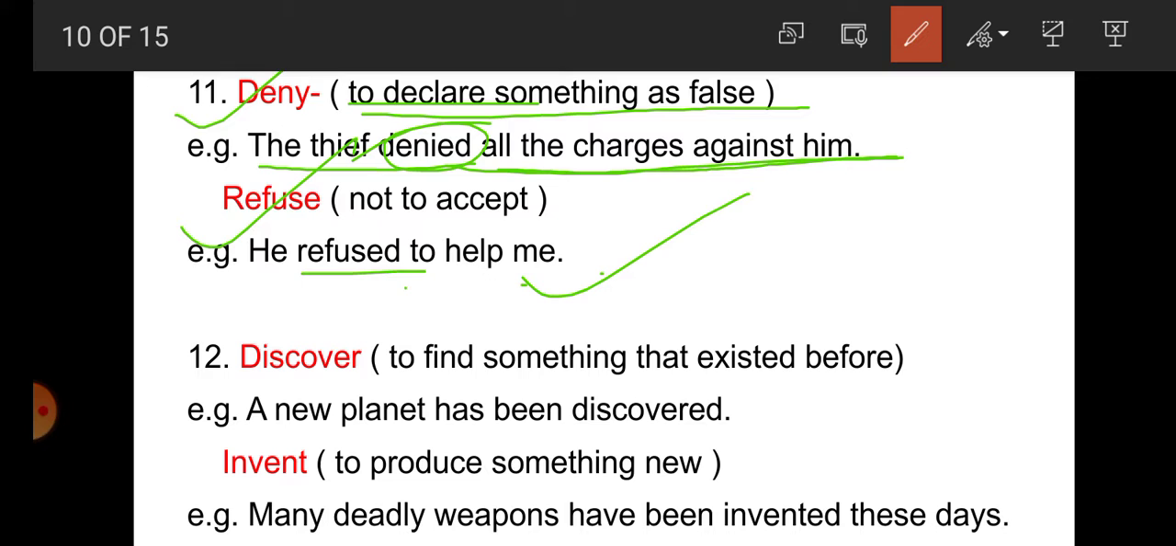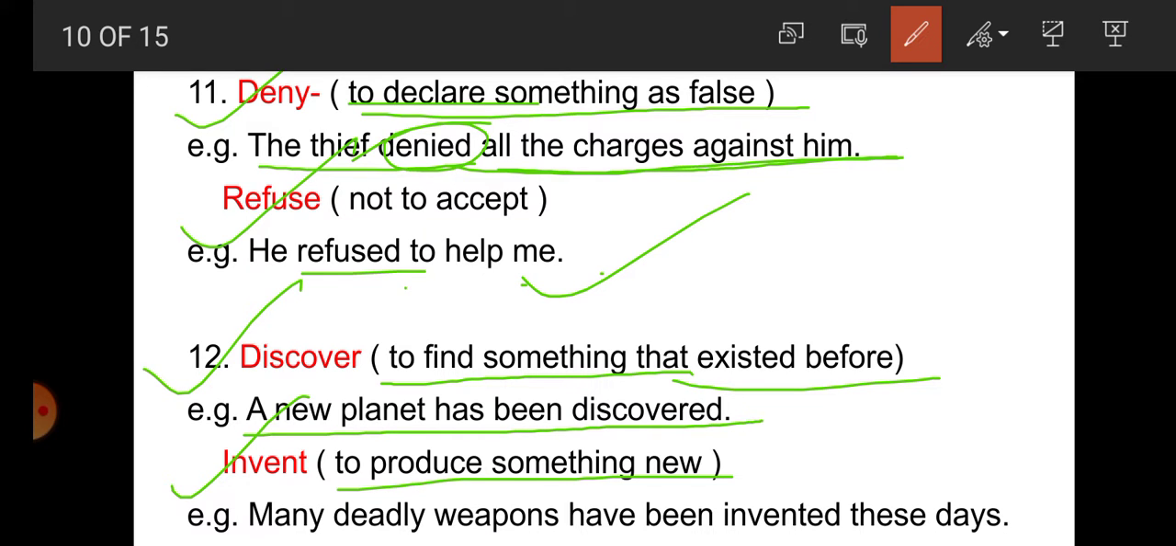Now the next one, student, discover and invent. Both are very important words, and there are so many uses of discover and invent. Discover is used to find something that existed before, and invent is used to produce something new. For the help of example, a new planet has been discovered. So here discovered is used. Why? Because the planet already existed but it was not known by anyone. That's why discovered is used here.